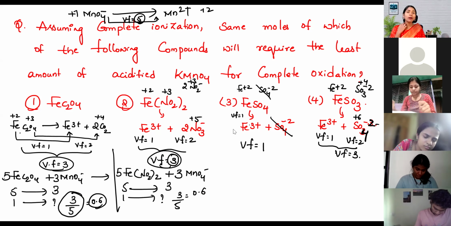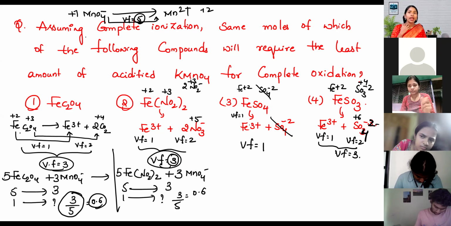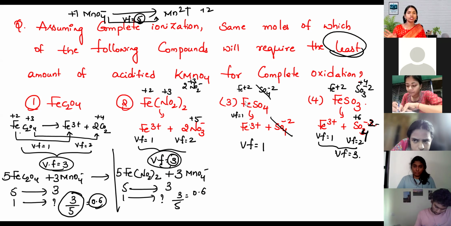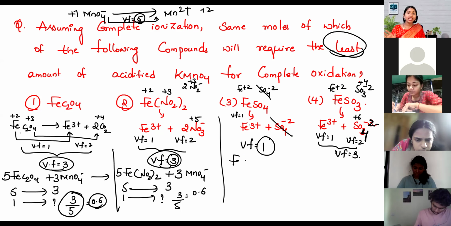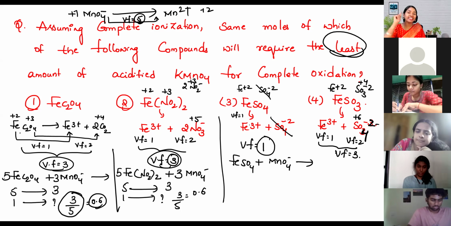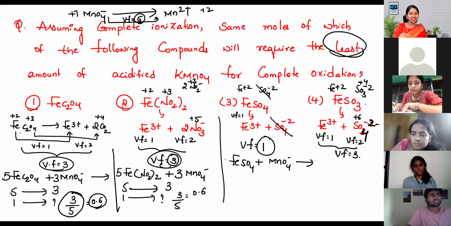Next, minimum we want. They're asking the least amount of KMnO4 needed, that is the question. Now here, the valency factor is 1. Here it is 5. So FeSO4 value is 1. Multiply the 1 with MnO4 minus and multiply the 5 here.